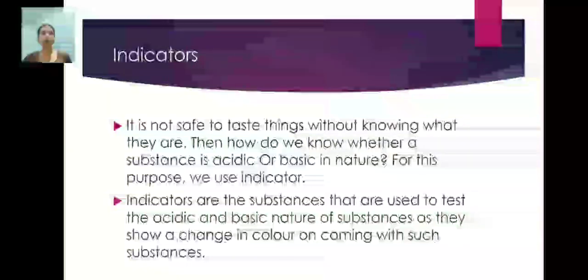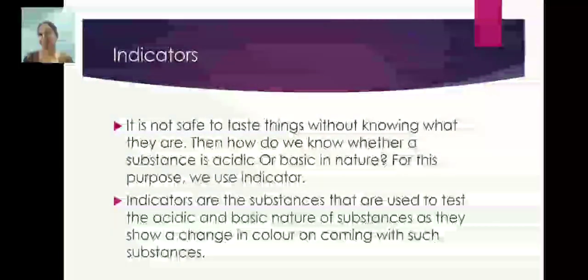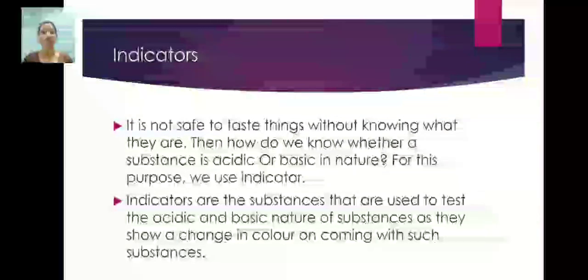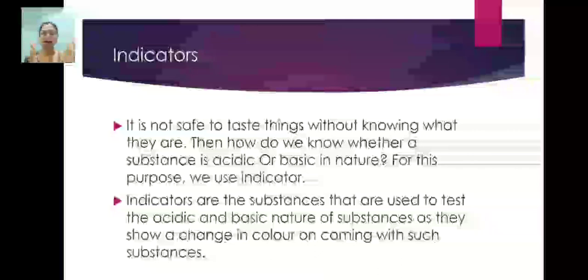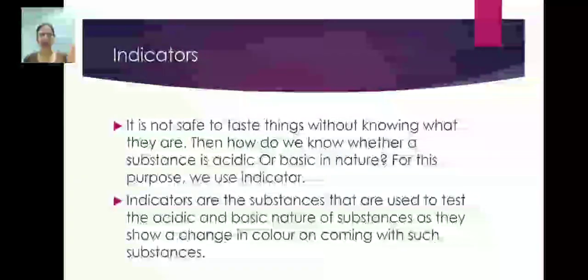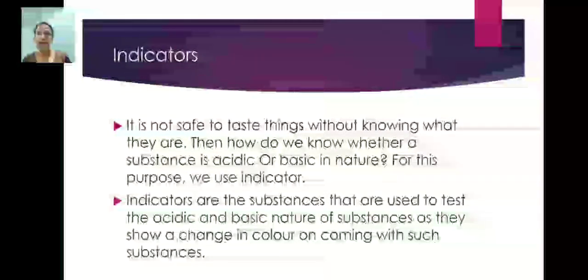We want to know whether a substance is acidic or basic in nature. For this purpose we use an indicator. The indicator has its own style; it plays an important role. Just like an umpire in a cricket team, the umpire tells us that the wicket has gone, what the decisions are, and whatever the issue is, it is settled by the authentic person.